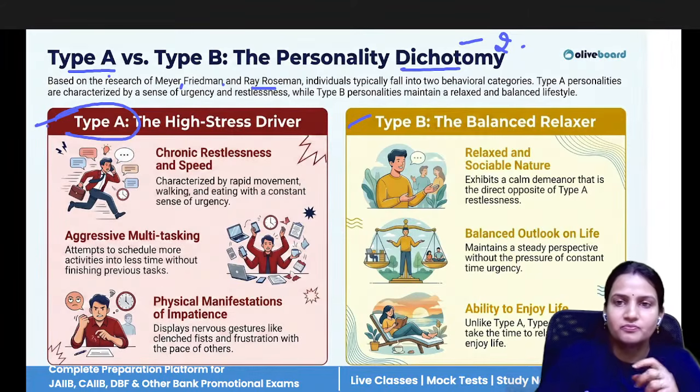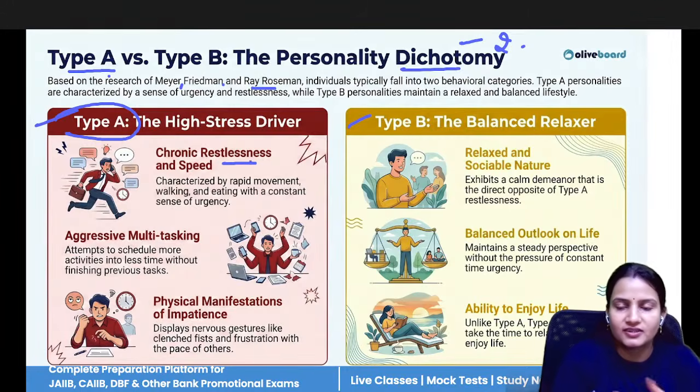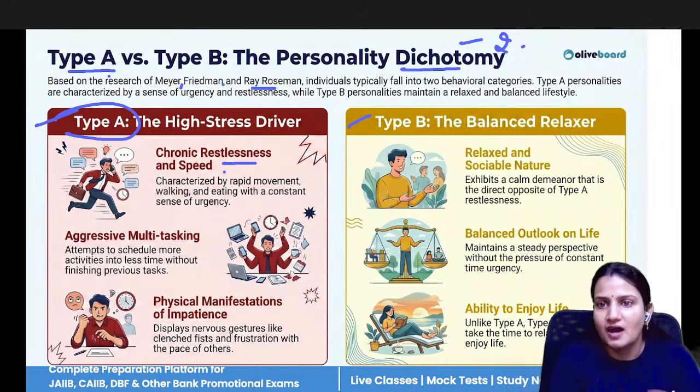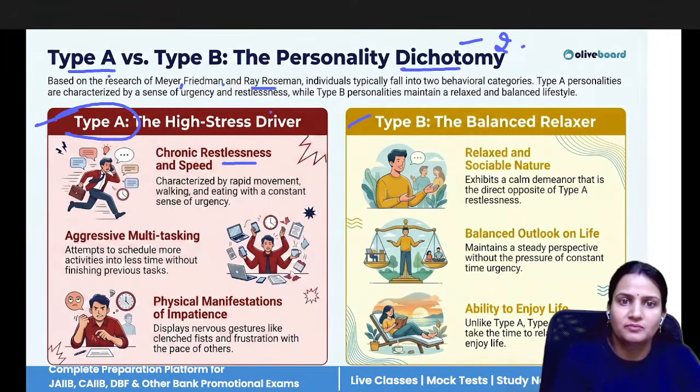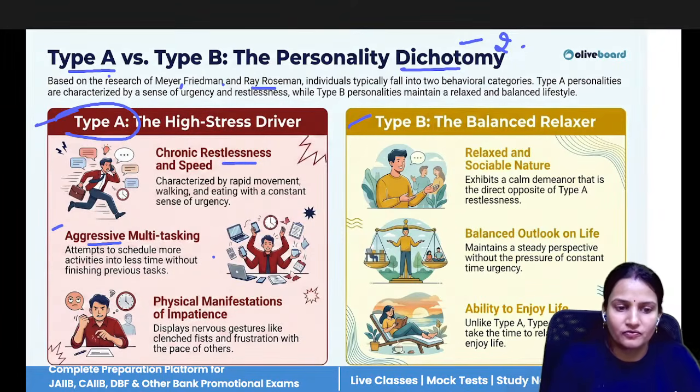Type A personality people are very restless. They always do everything in a hurry. They always perform multiple tasks at the same time. No matter if one task is completed or not, they are doing several tasks at the same time. They are very aggressive. They don't want to wait for anyone, and they don't want someone asking them to wait. They are very impatient. They have nervous gestures like a clenched fist.